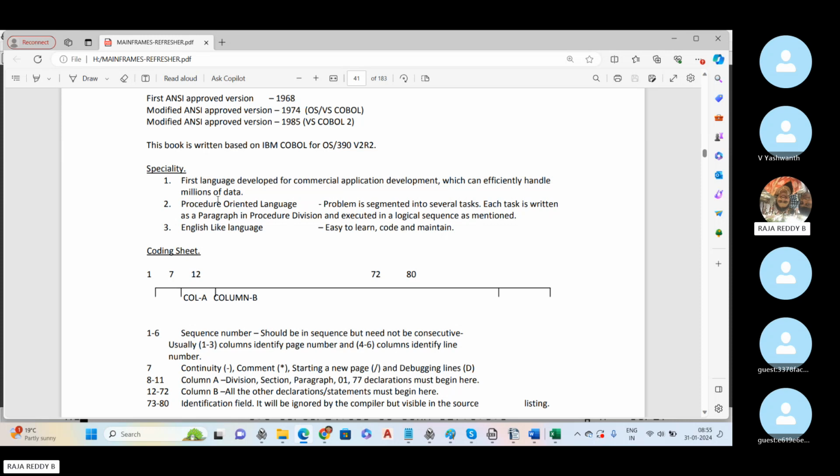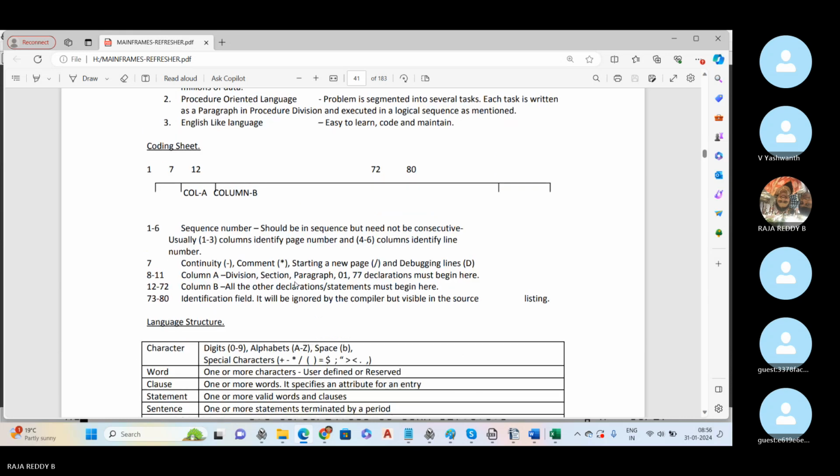So this is the first language developed for commercial applications which can efficiently handle millions of data. The mainframe itself is capable of handling a huge amount of data, and COBOL also supports a huge amount of data. It is used for generating reports because it doesn't involve any scientific calculations, just simple plus or minus calculations only. Because of that, it is able to handle millions of data. It is easy, and it has sections, divisions, paragraphs and so on. We will see them one by one now.